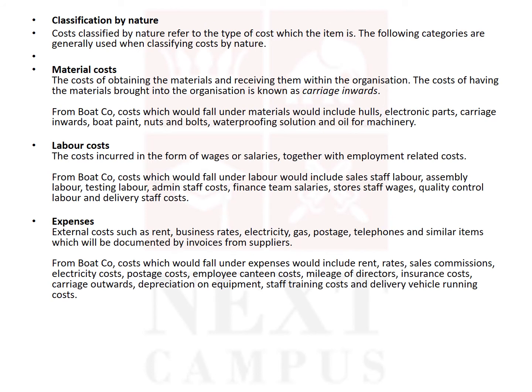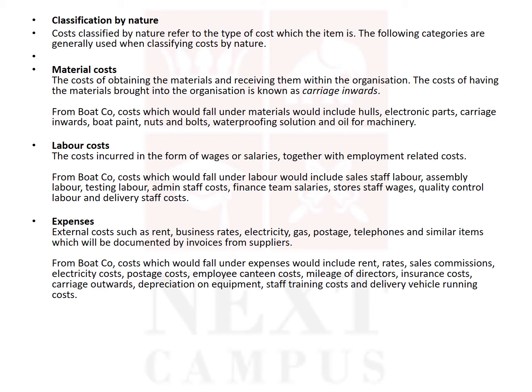Okay, so now we will identify how to classify cost in accordance with nature. Cost classified by nature means identification of cost by the type of the cost. There are different types of cost. The following are the categories: material cost, labor cost, and expenses. Now expenses sometimes in books are referred to as overheads. Classification of cost by nature means identify them by the type of the cost. First type, material cost.